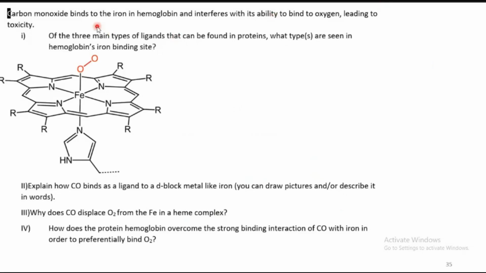Carbon monoxide binding to iron in hemoglobin interferes with the ability to bind oxygen, which leads to toxicity. Carbon monoxide is a poisonous gas with a strong affinity for iron(II) over molecular oxygen. So to treat carbon monoxide binding, generally they expose the affected patient to a larger amount of oxygen.